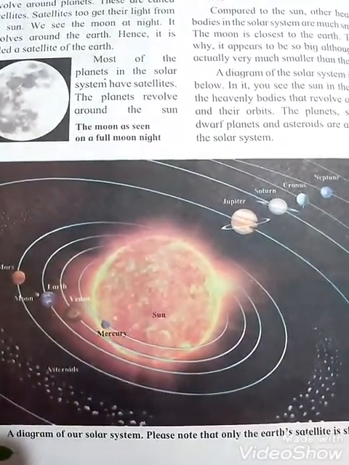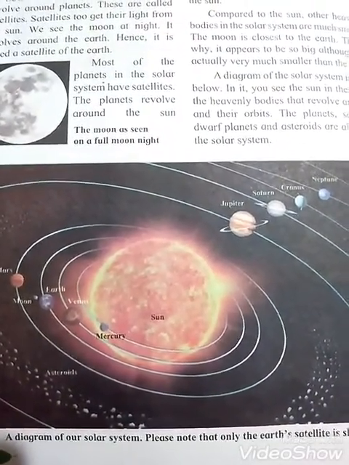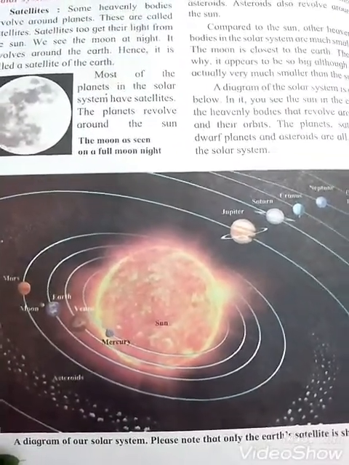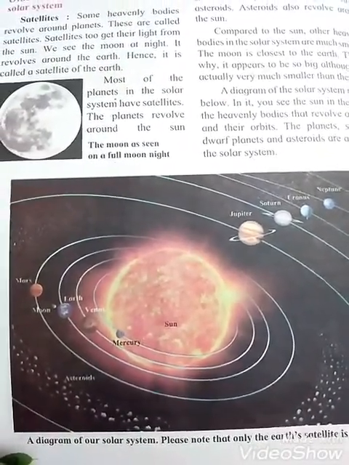Students, on the next page some questions are given, and you have to find the answers in this diagram. Look at the picture of the solar system and answer the following questions. Now, as I said, you have to observe the diagram. First question, which planet is nearest to the sun? That is Mercury.